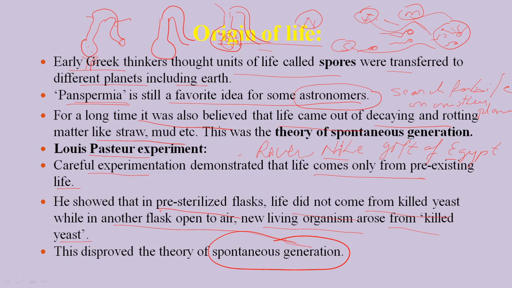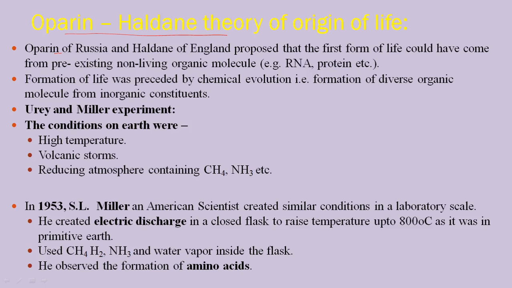Oparin-Haldane theory of origin of life. What the Oparin-Haldane theory of origin of life is, is going to be explained. Oparin is a Russian and Haldane is an English scientist. They proposed the first form of life could have come from pre-existing non-living things, that is, organic molecules. What actually Oparin and Haldane have said is, if you go on the structure of RNA,